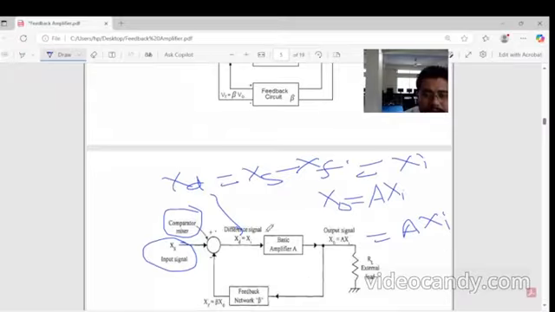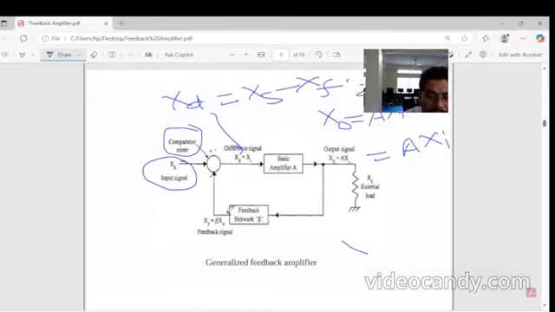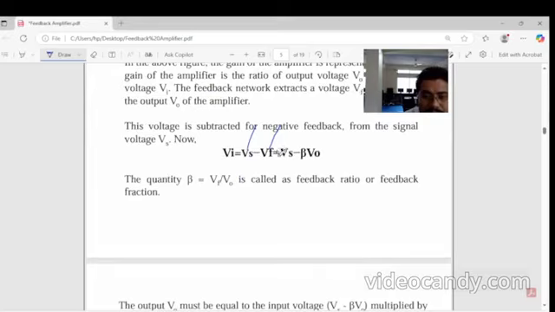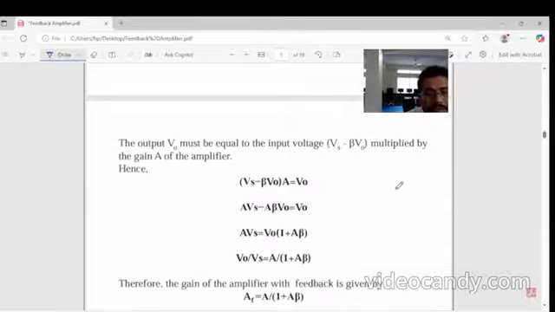We have already seen Xf, which is beta into X0, the output. So the quantity beta is equal to Vf over V0, and we have to memorize this. This Vf over V0 is called the feedback ratio or feedback fraction.